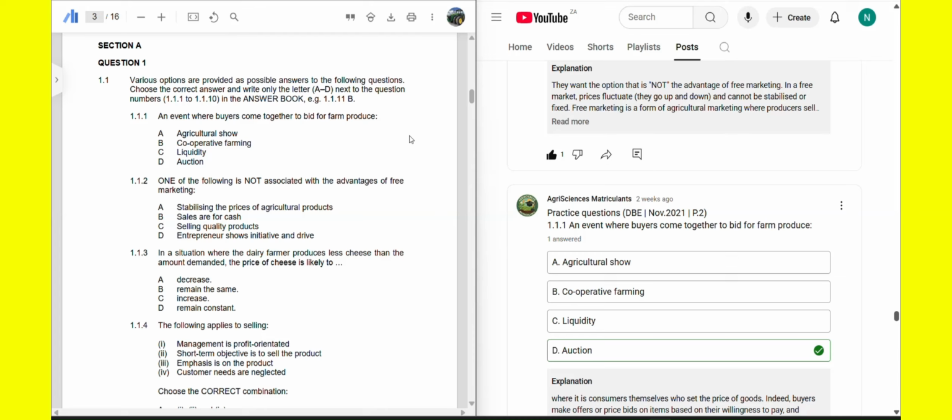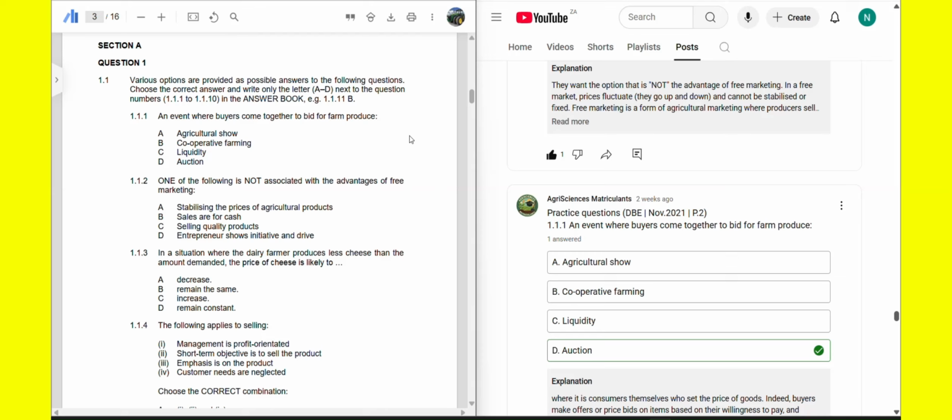The buyers are going to compete by offering their price offers. For example, the other farmer can say, I take this bull with 20,000. Then the other one can say, I have 25,000, and the other one can say, I have 50,000, and the one who makes the biggest bid price will take that bull.